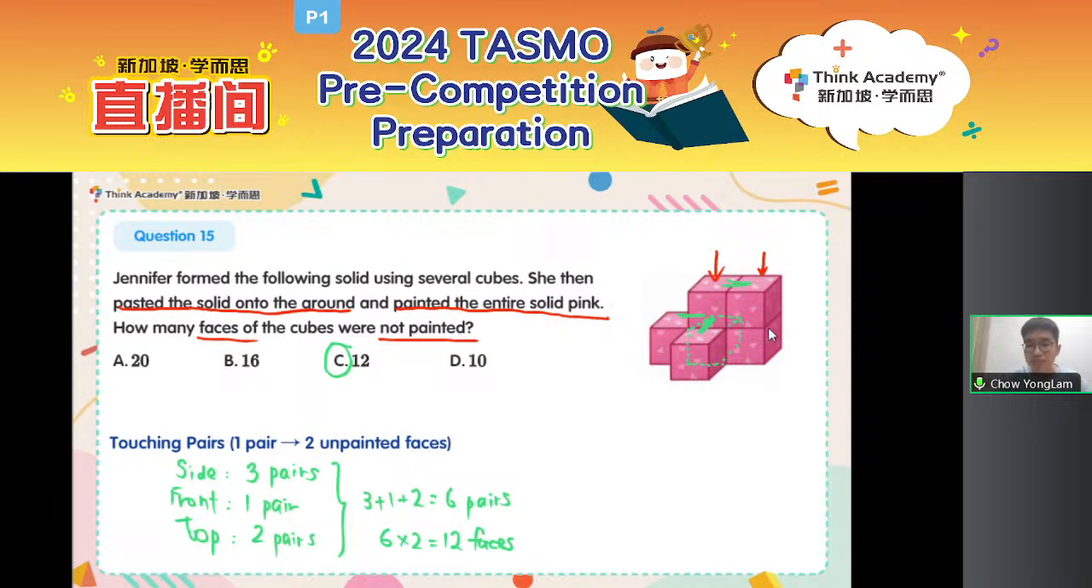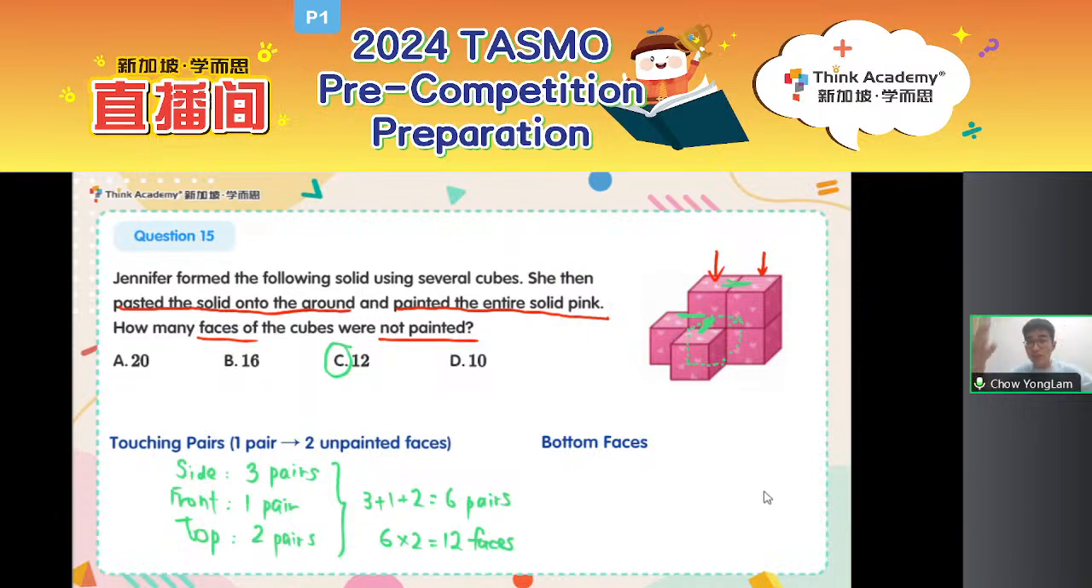No, right? The bottom surface will not be painted as well. So other than that, we need to consider how many faces there are in the bottom, because at the bottom, the faces will not be painted. It's already stuck onto the ground. And how do we count the number of bottom faces?